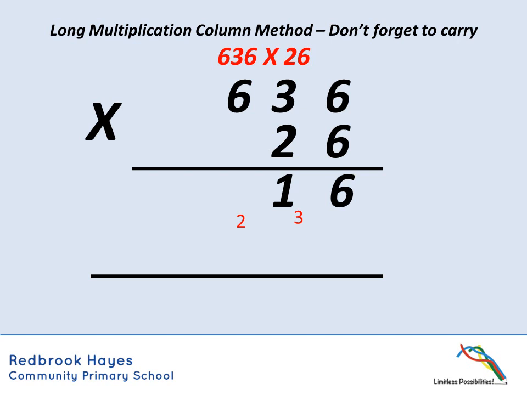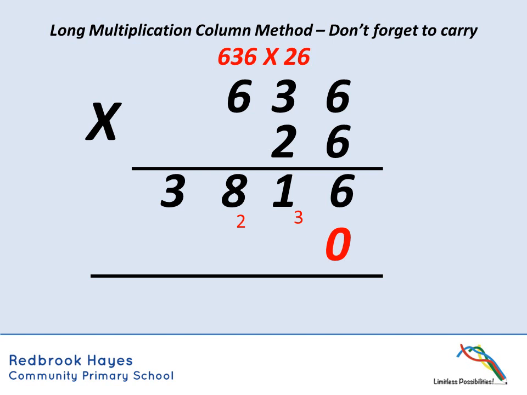Then I'm going to do 6 times 6 again, which is 36, plus that 2 is 38. Now there's no need to carry because I've got nothing more to carry on to, so I just put my 38 in there. So that 3,816 that you can see there actually represents 636 times 6. Okay, so now we're going to be doing 636 times 20.